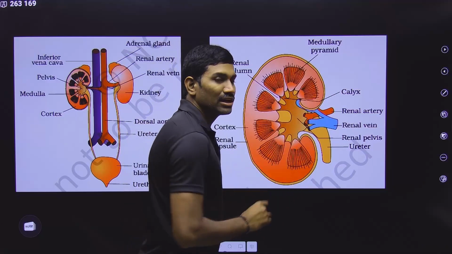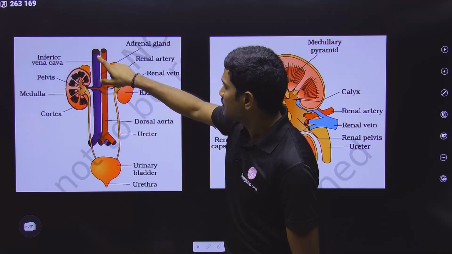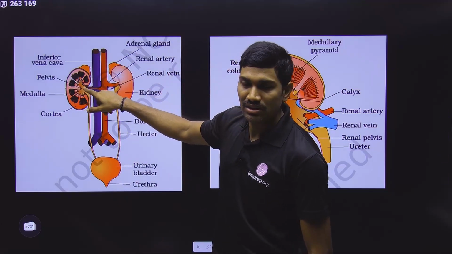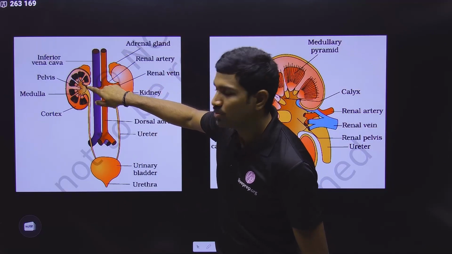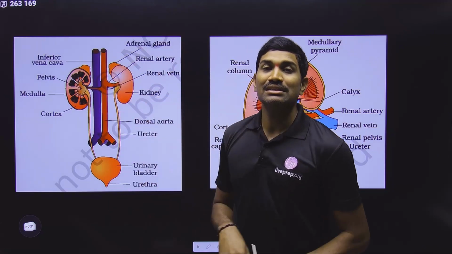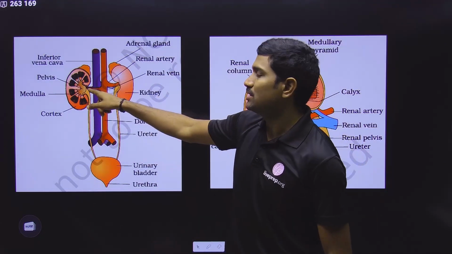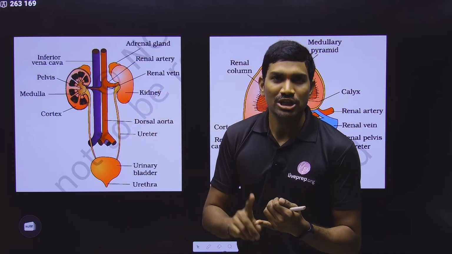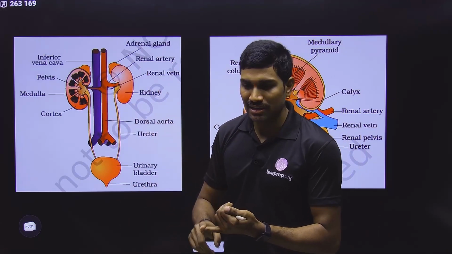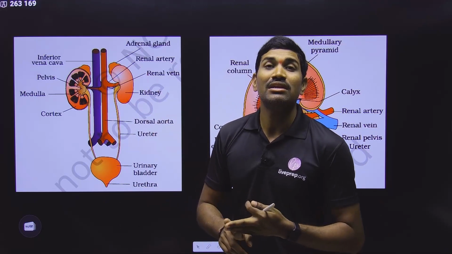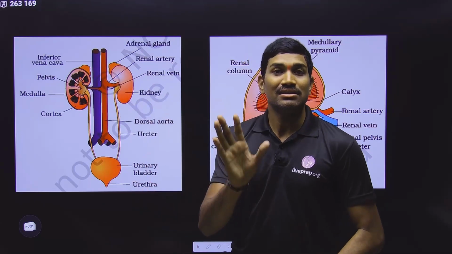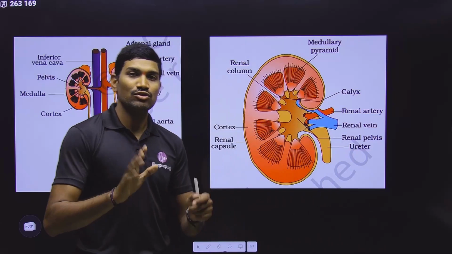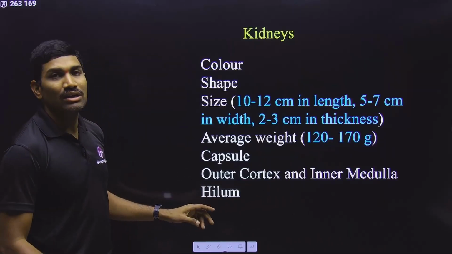And at this hilum, what are present? At this hilum, see here, blood vessels are entering into this, and even the ureters are also present at this hilum. And not only this, even the nerves are also present at this hilum. So at this hilum, what are entering into this kidney? At the location of the hilum, blood vessels are entering, ureters are entering, and even the nerves are also entering into the kidney. This is the sentence very clearly given in NCERT. So please remember this. And this is about the hilum.